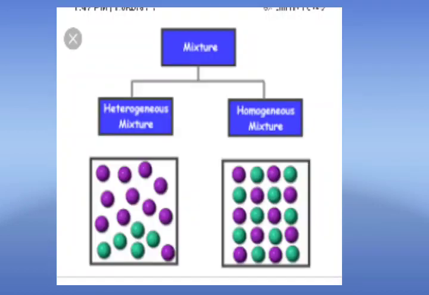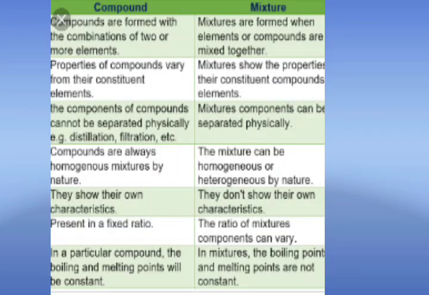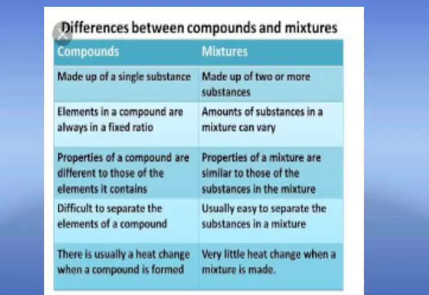Sixth, mixtures can be heterogeneous or homogeneous. And seventh, formation of mixtures does not involve any energy exchange because no chemical reaction occurs for the formation of the mixture. Clear? Now, next is the difference between compounds and mixtures. The first difference is that a compound is a pure substance whereas a mixture is an impure substance. Compounds are always homogeneous whereas mixtures may be homogeneous or heterogeneous. A compound has a fixed composition whereas a mixture has no fixed composition.